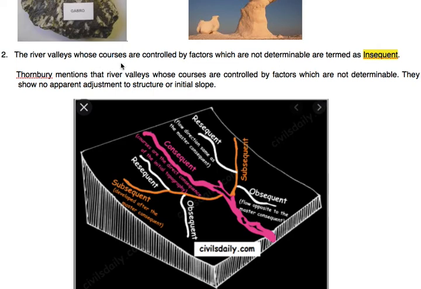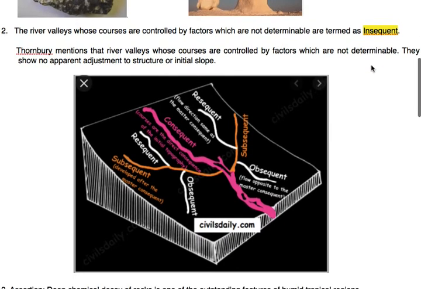It is mentioned by Thornbury. In the exam the question may come like this, and in the options you will find insequent. Insequent will be the correct answer.